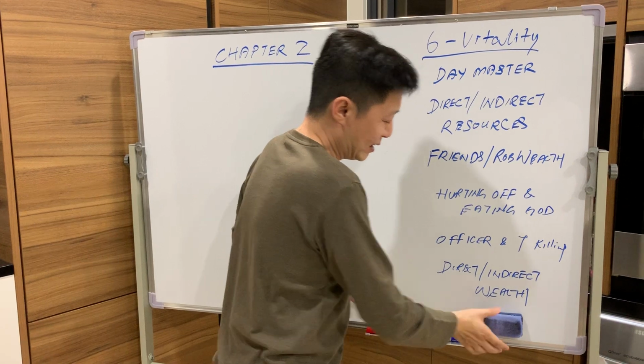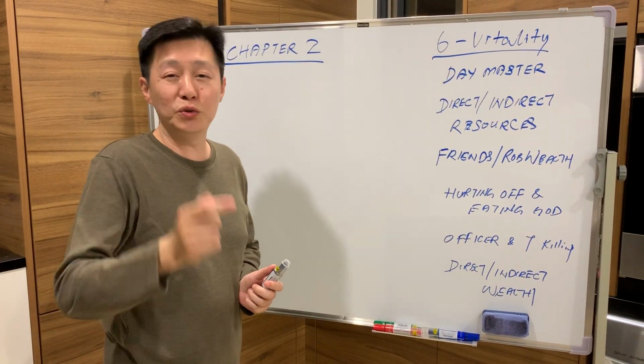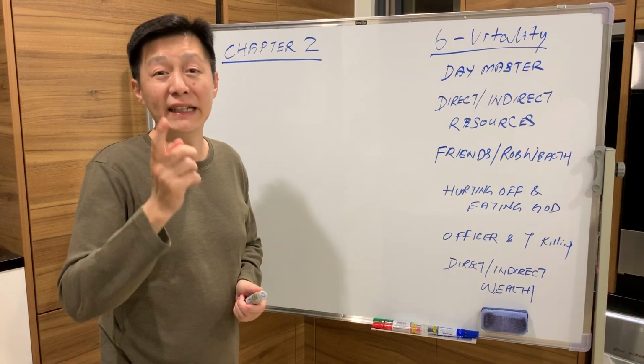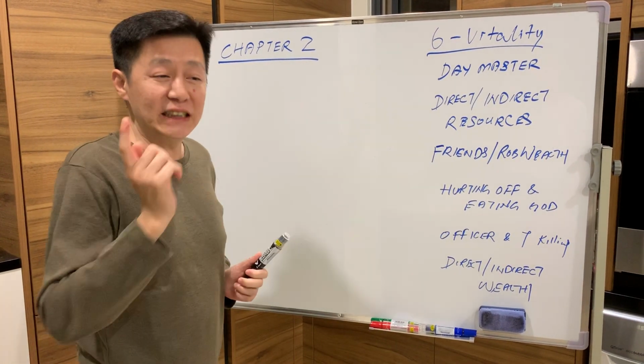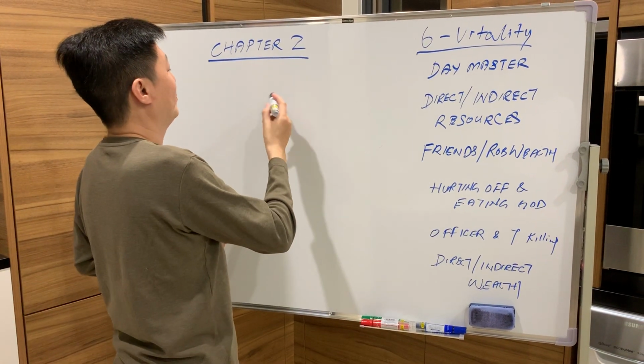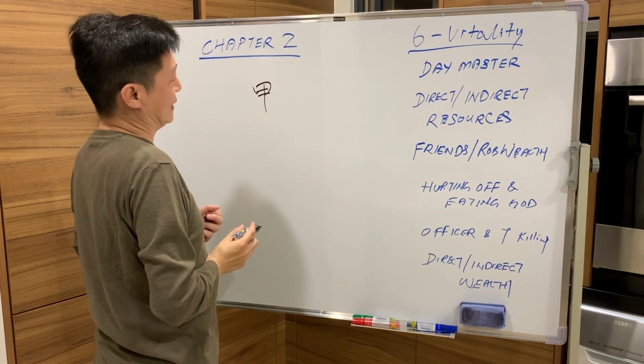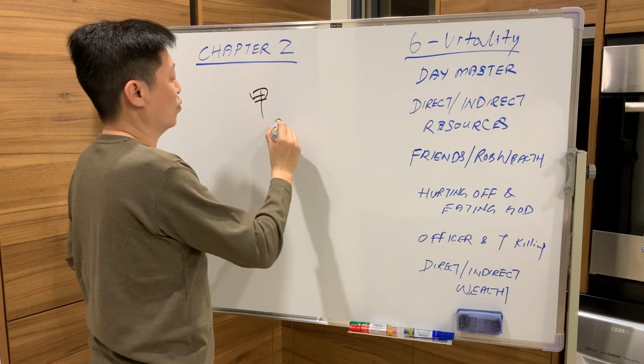Okay? What's the criteria of Rob Wealth? The criteria of Rob Wealth: do not let them see wealth in your 八字. If they see wealth in your 八字, then they will rob you first. Example, okay, we talk about Jia Day Master again. Example, Jia Day Master, okay. Then you have wealth.